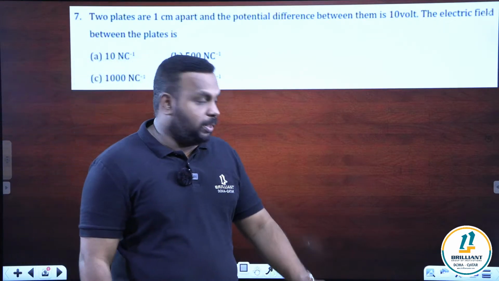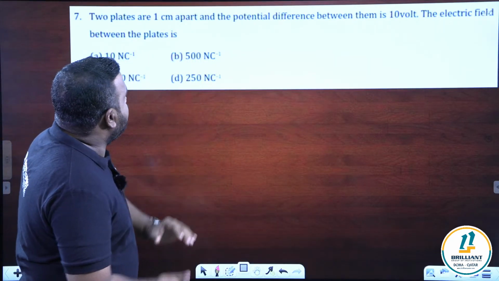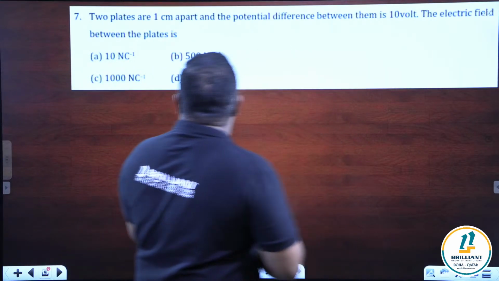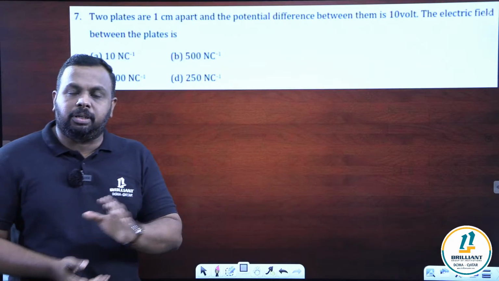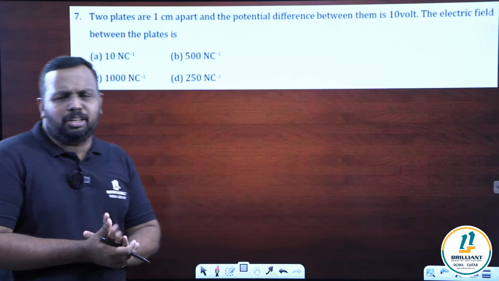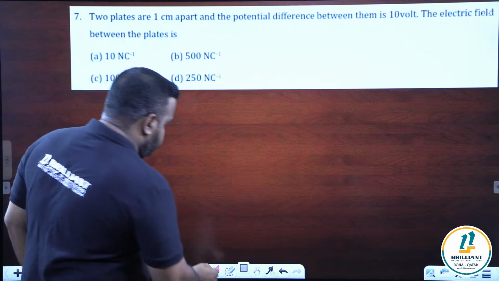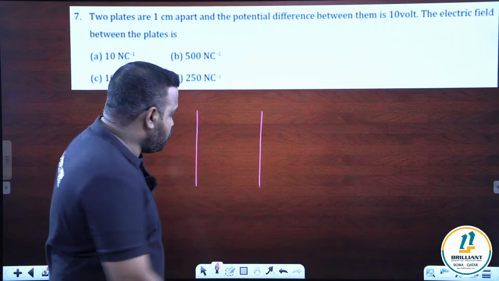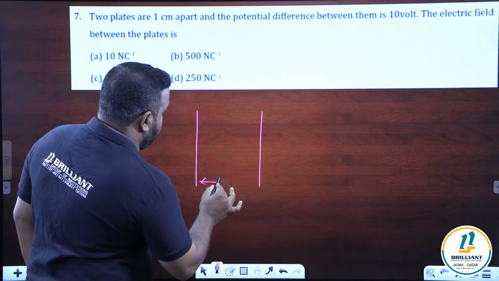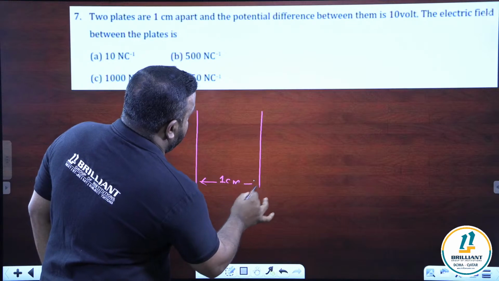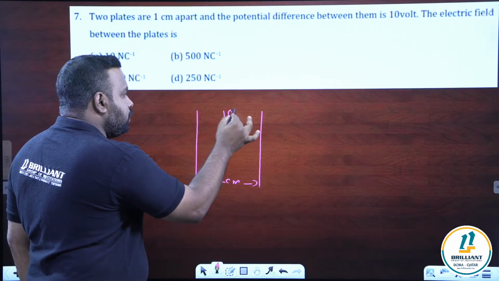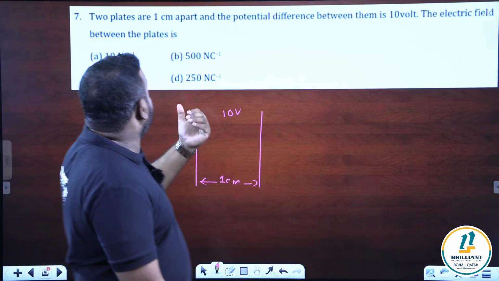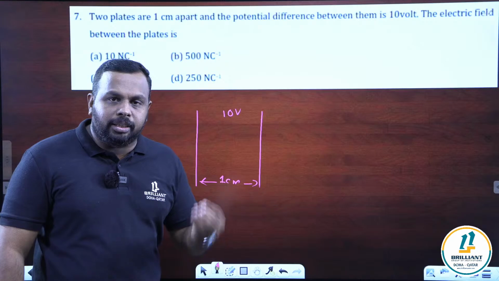It is question number 7. Two plates are 1 centimeter apart and the potential difference between them is 10 volt. The electric field between the plates is... It's again a simple question. There are two plates, plate 1, plate 2. What is the distance of separation? The distance is 1 centimeter. And the potential difference between them is 10 volt. They are asking what is the electric field between the plates. There is a direct, easy formula.